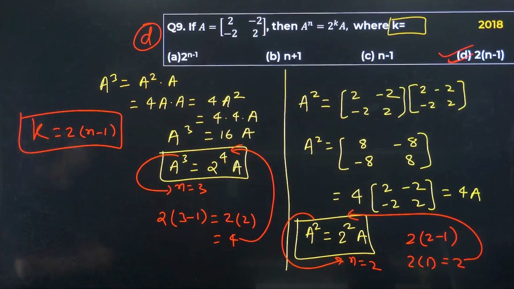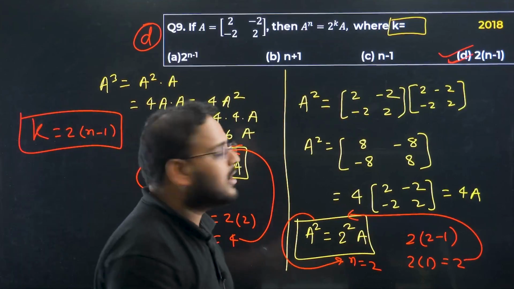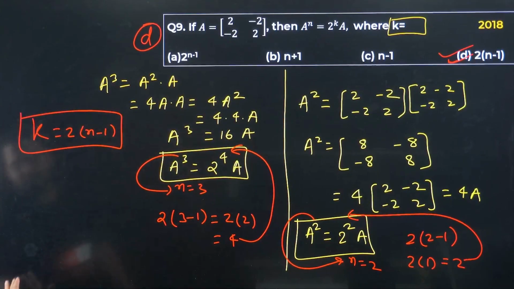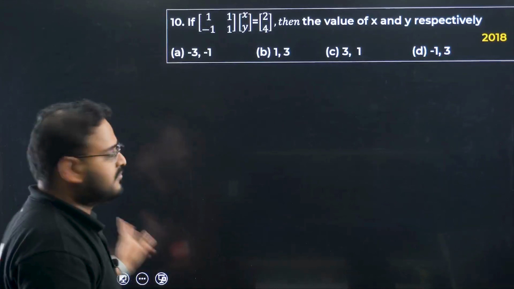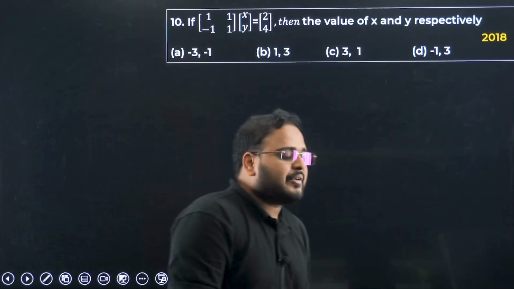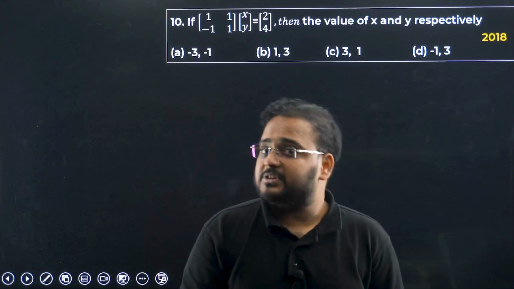Question number 9, option D is correct. Good question. Not difficult, but it's a decent question. Question number 9 is done. Question number 10 now. Visible, right? Again a question based upon equations. Let's form the equations and then solve them.